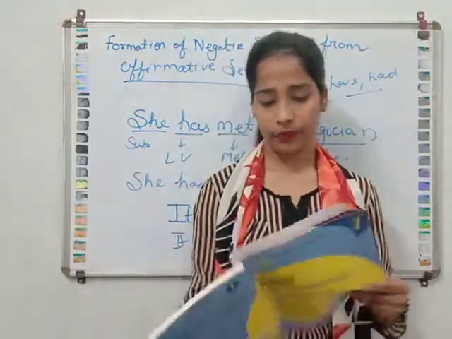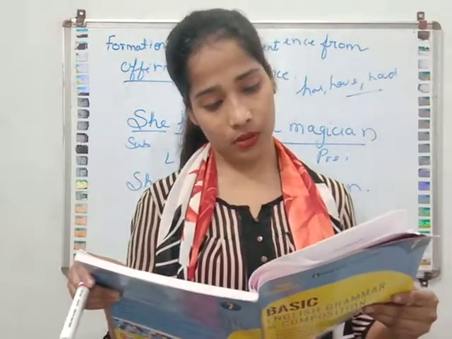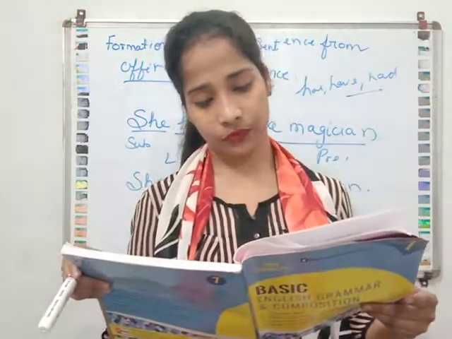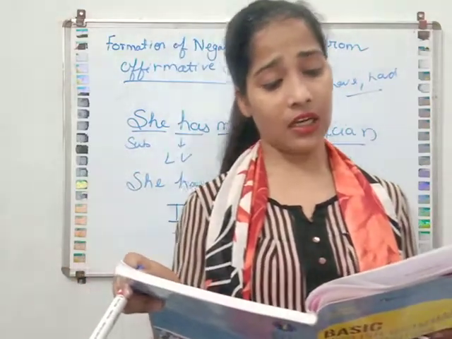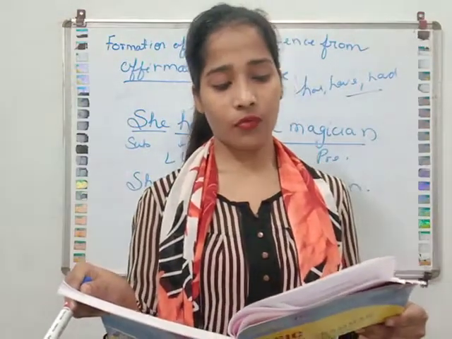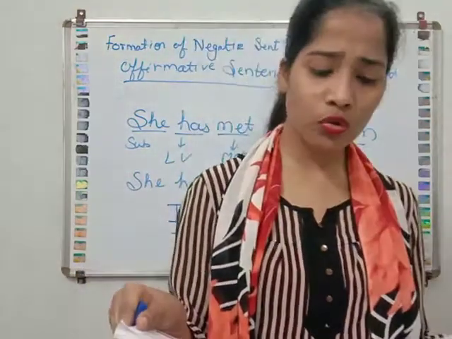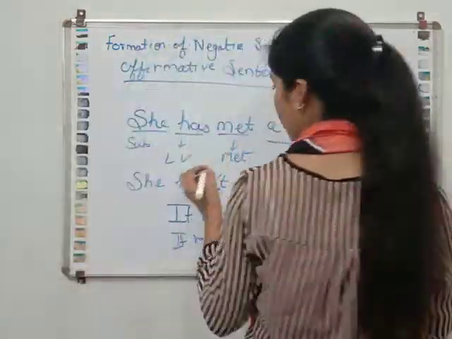Understood? Now the next one. When the verb is made up of two or more words, we add not after the first word to make it negative. We should think ill of others. We should not think ill of others. So should is the auxiliary over there. You can see that.